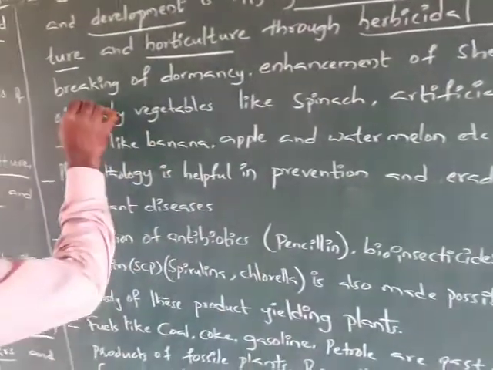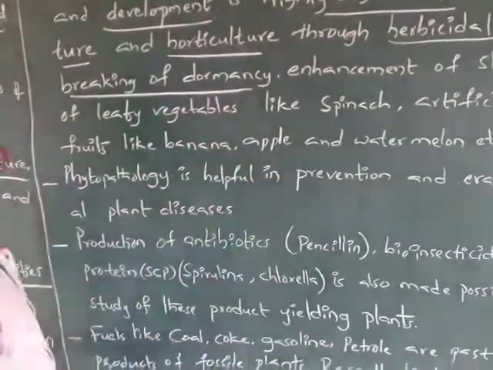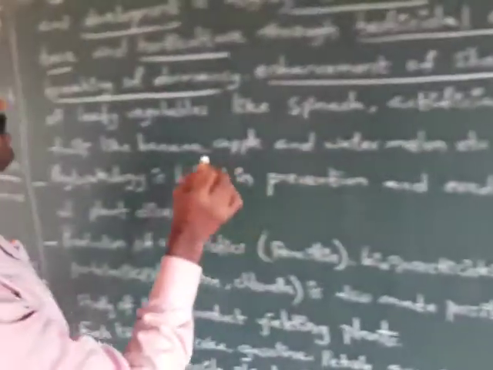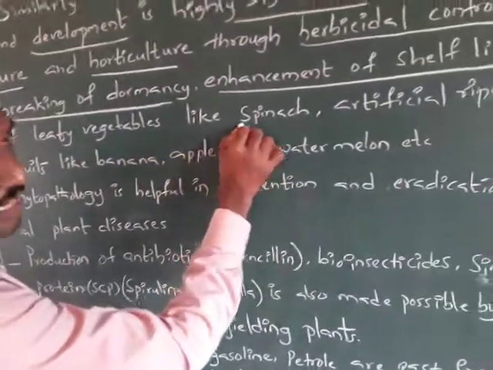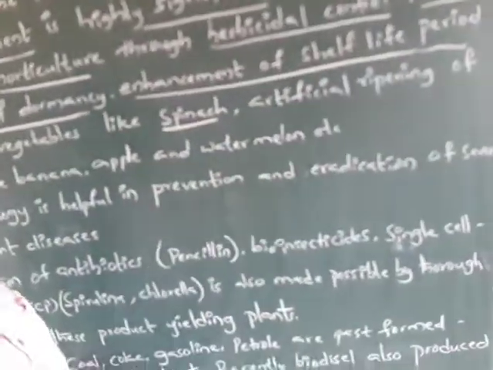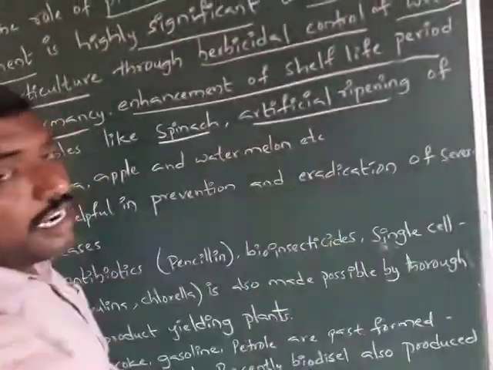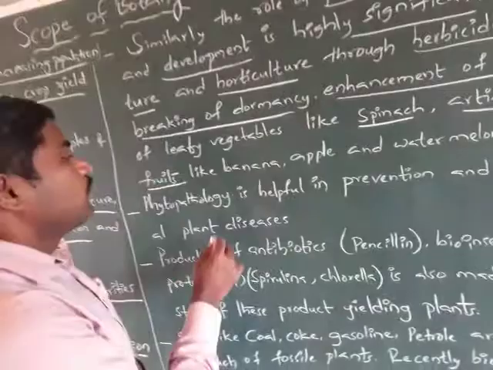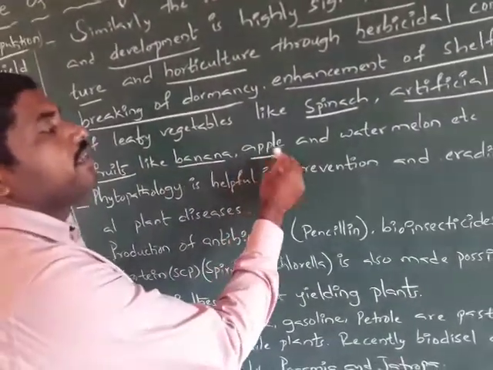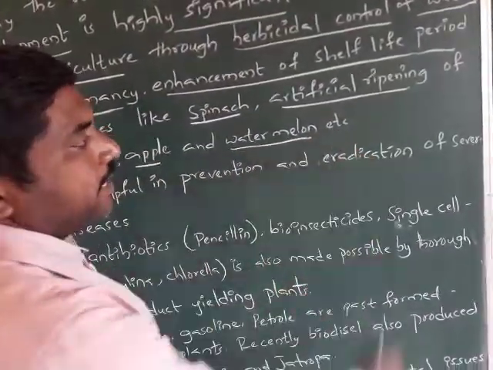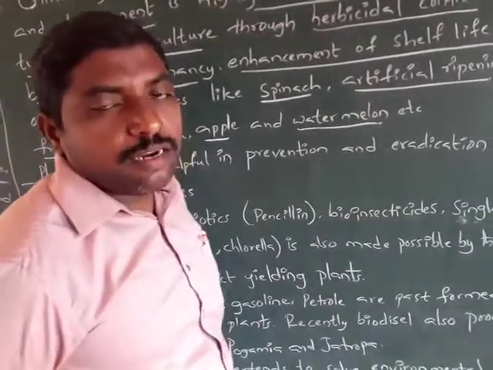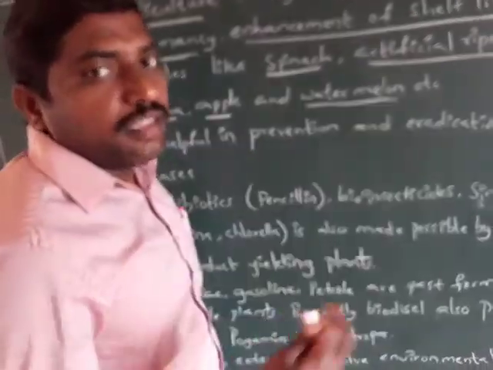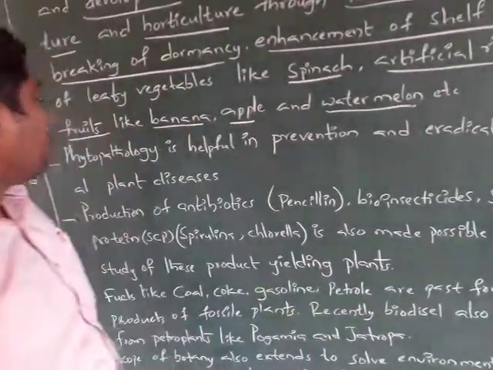And here, the breaking of dormancy and enhancement of the shelf life of leafy vegetables like spinach, and artificial ripening of fruits like banana, apple and watermelon, etc., using calcium carbide. It produces acetylene, which is used to ripen the fruits artificially.